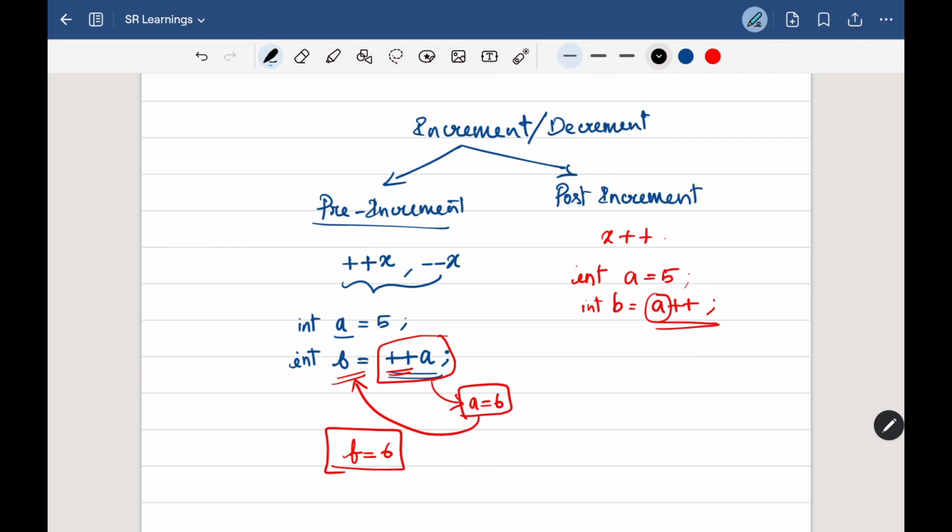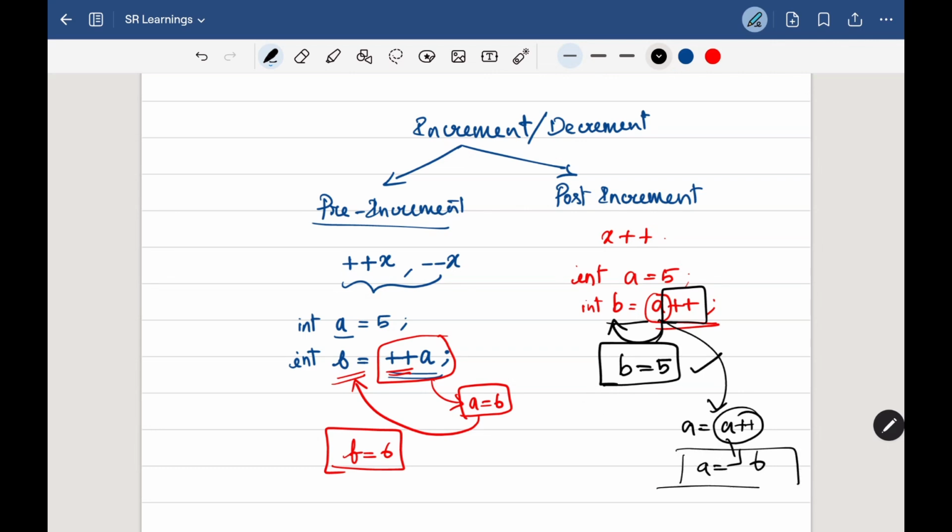What's the purpose of a here? It has to be assigned to b. So first the value will be assigned to b, which means b is 5 now. Then once its work has been done, it will be incremented. So now the value of a is 6. The value of b is 5 and the value of a is 6. This is the difference between pre-increment and post-increment.